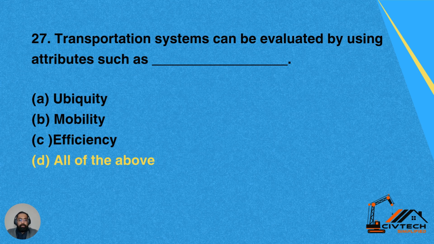Question 27. Transportation systems can be evaluated by using attributes such as option A, ubiquity, option B, mobility, option C, efficiency, option D, all of the above. Yes, all these are the attributes considered during the evaluation of any transportation system. So D is the correct answer, which is all of the above.